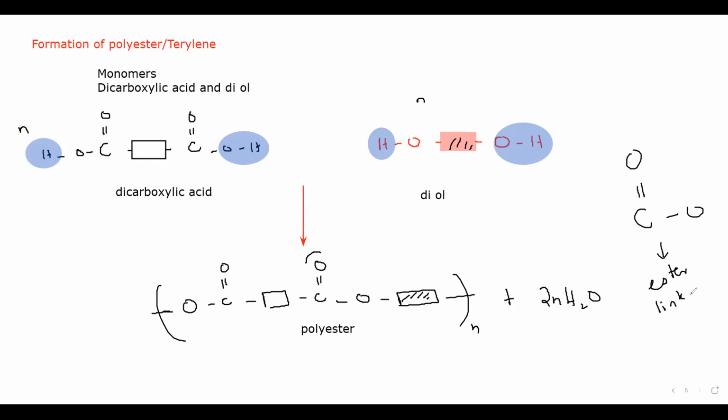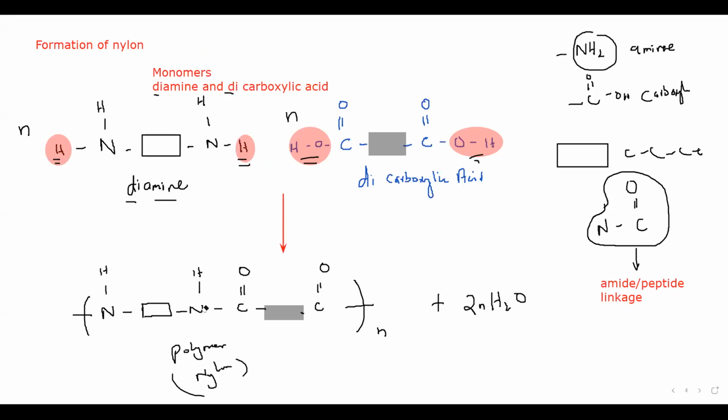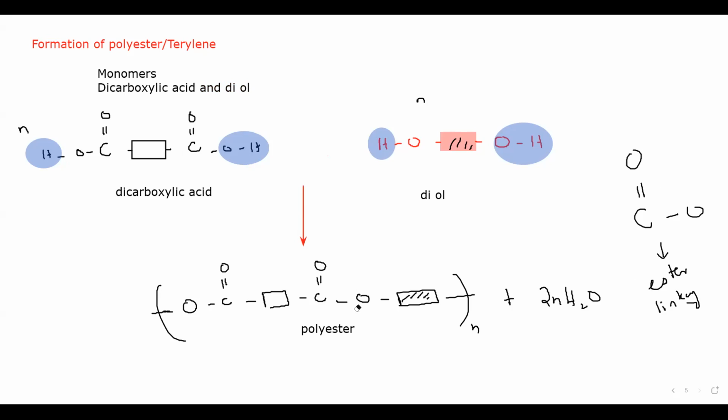Nylon contains the linkage, the bond which is present in nylon, that is amide. As you can see, this C double bonded with O and N is called an amide linkage. But the bond which is present in polyester is called an ester linkage, and that's why the term ester is there in their name, because they have an ester linkage or ester bond.